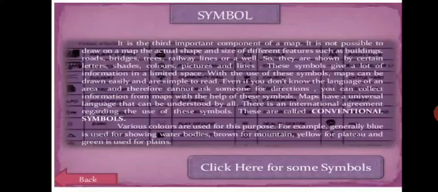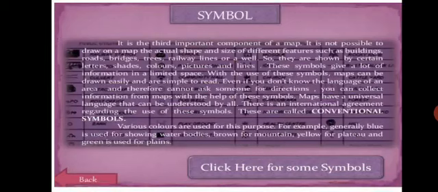Symbols. It is the third most important component of the map. It is not possible to draw on a map the actual shapes and sizes of different features such as buildings, roads, bridges, trees, railway lines or a well. So they are shown by certain letters, shades, colors, pictures and lines. These symbols give a lot of information in a limited space. With the use of these symbols, maps can be drawn easily and are simple to read.